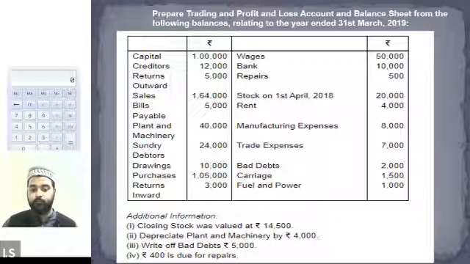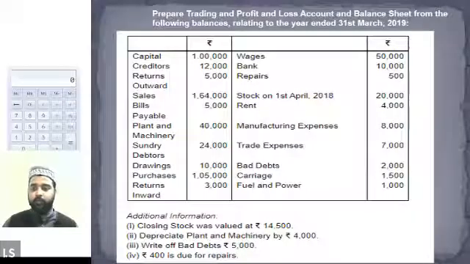Halima, done? I missed one, so I'm calculating that again. So what have you missed? I'm sure you must have missed the power and fuel. Power and fuel. Okay. Alright, guys.